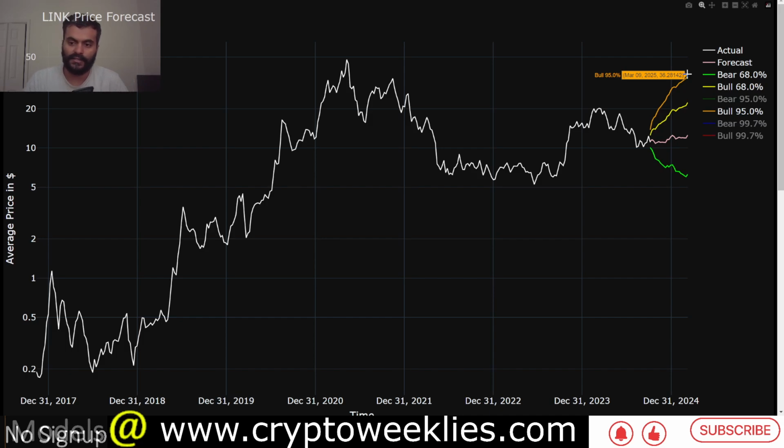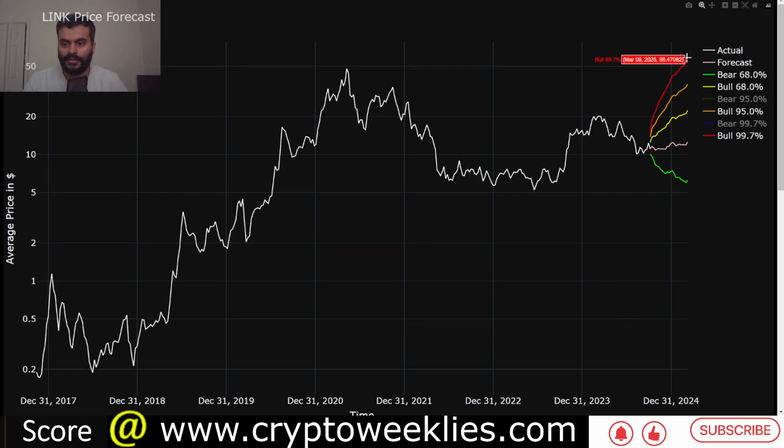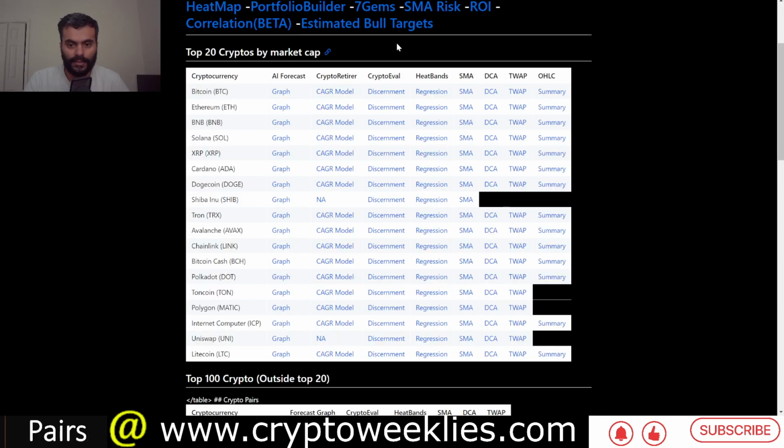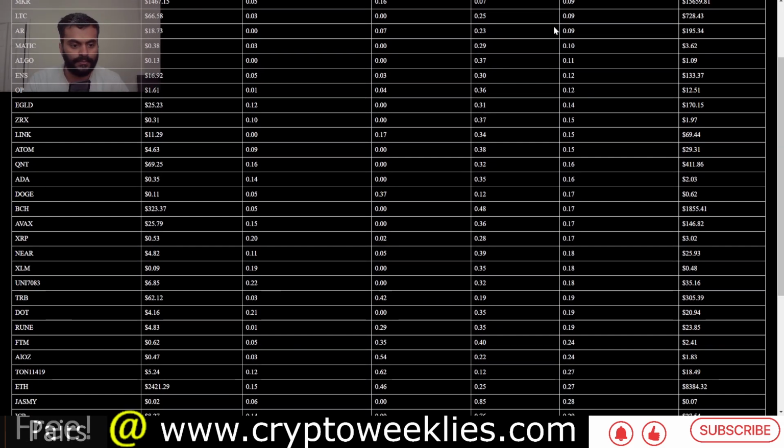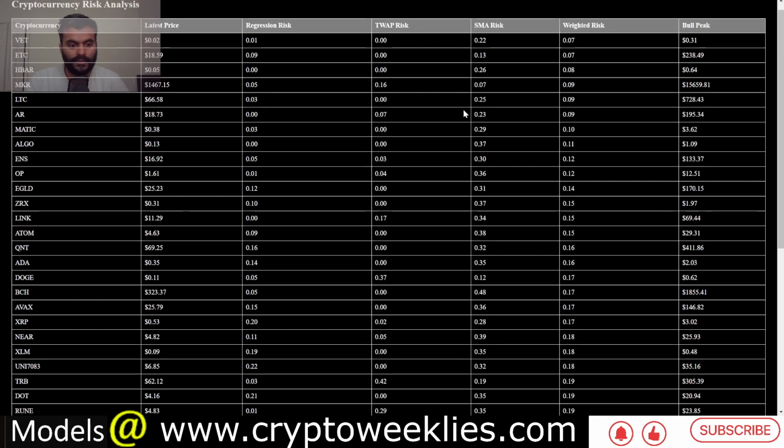If the bull run has 6 more months worth of wiggle room, a $68, $69 or $70 Link would not be too outlandish per that scenario. If we go back to this 3 standard deviation move, that is in March itself, at around $56. So that's what is potentially in store if the bull run were to kick in. Again, none of the content is financial advice. This is based on risk as well as machine learning based analysis. We are discussing several cryptos at a time.